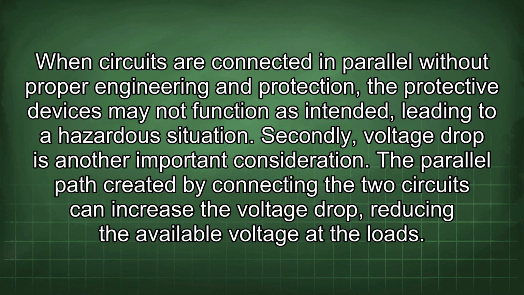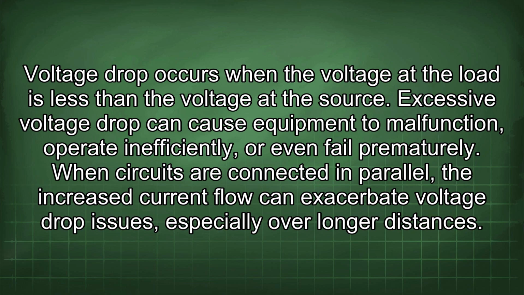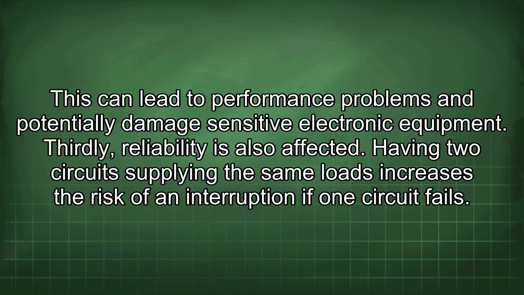The parallel path created by connecting the two circuits can increase the voltage drop, reducing the available voltage at the loads. Voltage drop occurs when the voltage at the load is less than the voltage at the source. Excessive voltage drop can cause equipment to malfunction, operate inefficiently, or even fail prematurely. When circuits are connected in parallel, the increased current flow can exacerbate voltage drop issues, especially over longer distances. This can lead to performance problems and potentially damage sensitive electronic equipment.